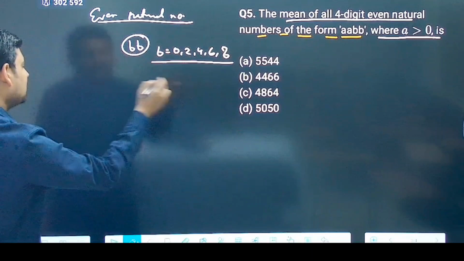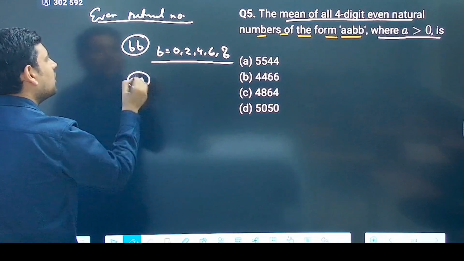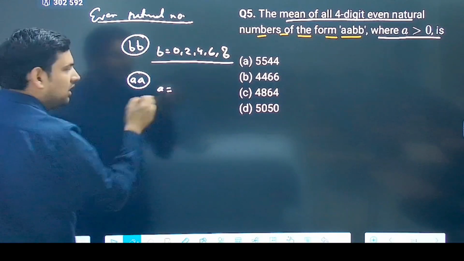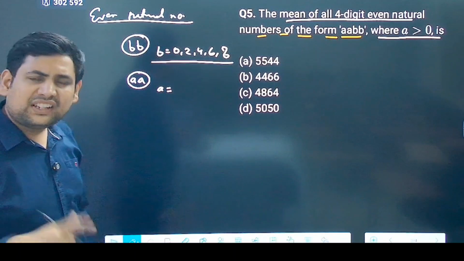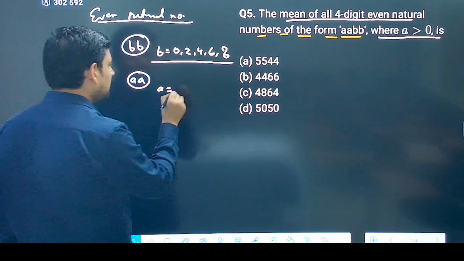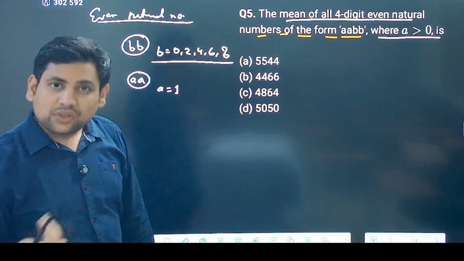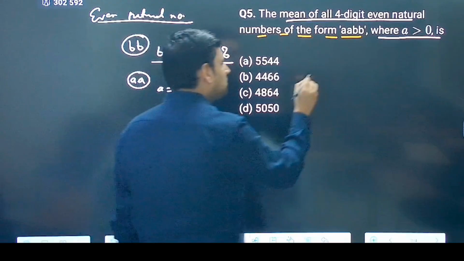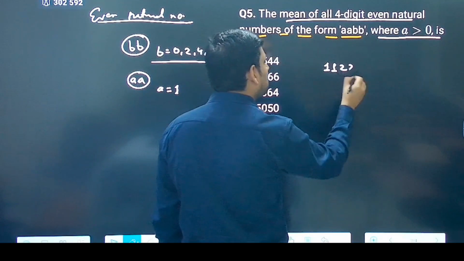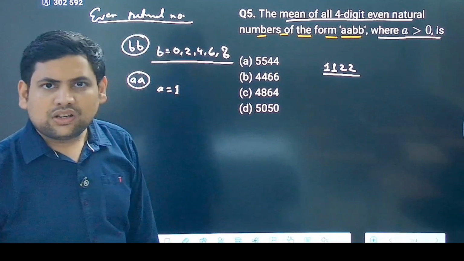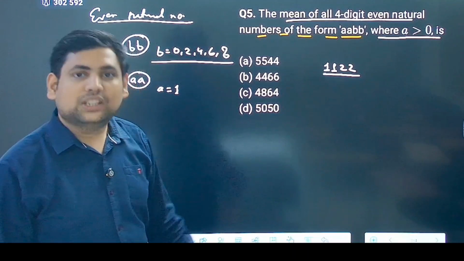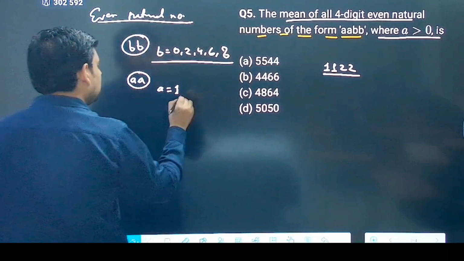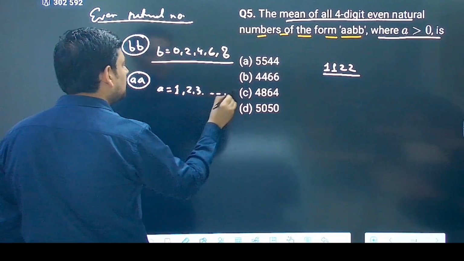Then next, for let's say AA or A, what are the possible values for A? Now I can't have 0. But other than that, can I have 1 or not? You tell me this. You can have 1. Why? Because look at this number, 1122. Is this even or odd? It is even. Correct? So 1 is possible, 2 is also possible, 3 is also possible. All these are possible. So 1, 2, 3 up till 9.